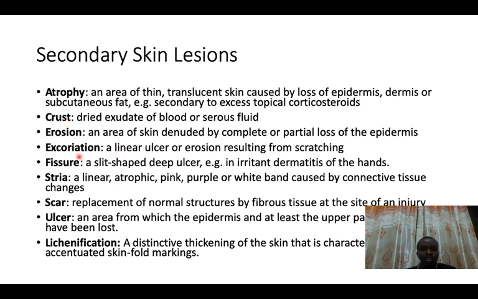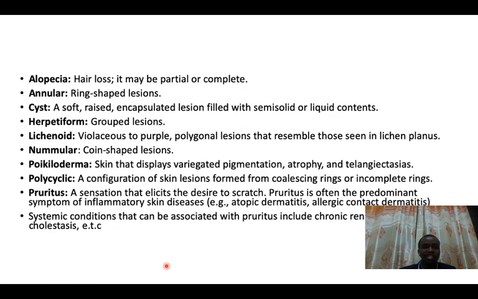But you also have exfoliation that we already explained. For example, most of the skin conditions that we shall be talking about in this presentation normally prompt a person to scratch oneself. So if one scratches oneself, it can form some linear ulcers which are called exfoliations. But through this process of scratching, the skin will try to thicken as a defensive mechanism. As this skin thickens, it will form a secondary skin lesion that is called lichenification. I've tried to skip other skin lesions, and you will read this on your own, but I'm trying to explain those skin lesions that we shall encounter when we talk about the pathologies.